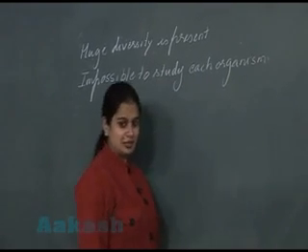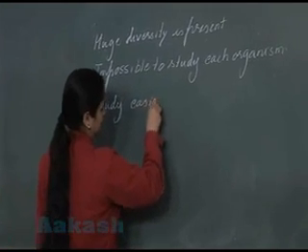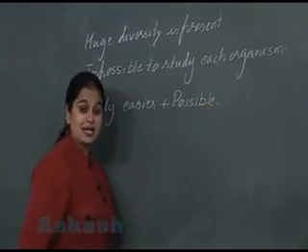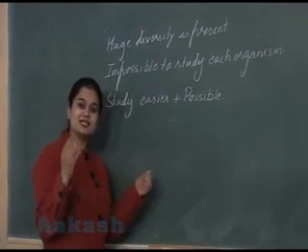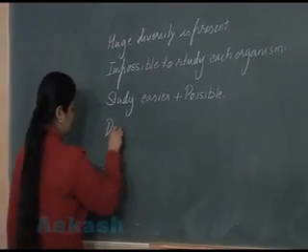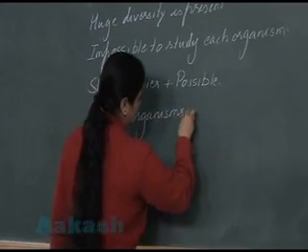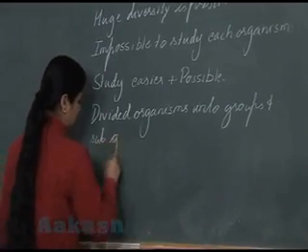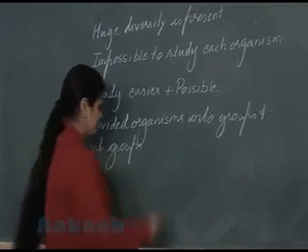So to make the study of these organisms easier, possible, what have scientists, biologists done? They have divided these organisms into groups and subgroups. And this division is based on similarities and differences.